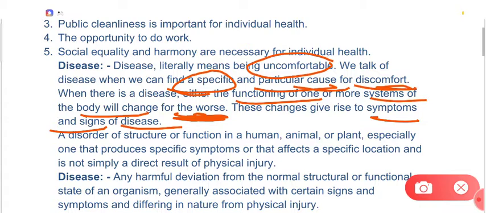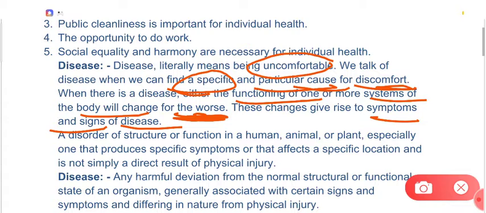So there are actually four things that you need to count during a disease: that there will be some discomfort, there will be some specific cause behind it, and certain organ systems will be involved in it, right? And there will be certain symptoms and signs of the disease, then we can say that this is a disease.